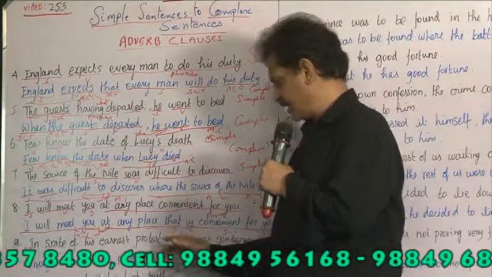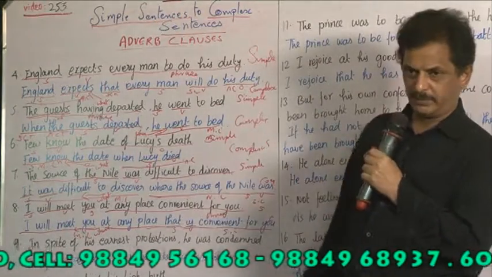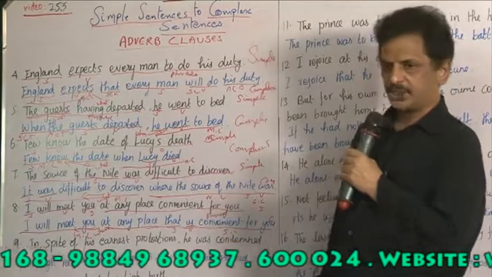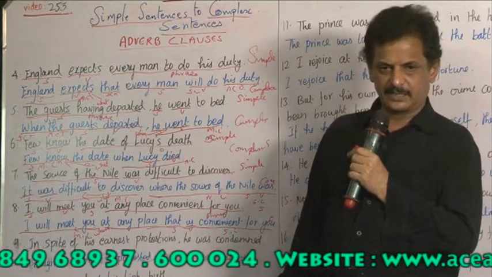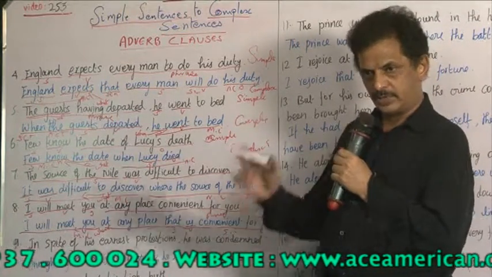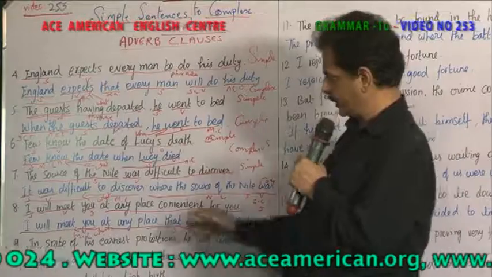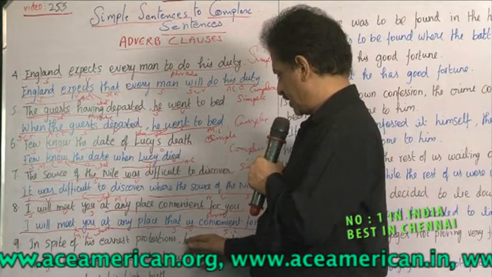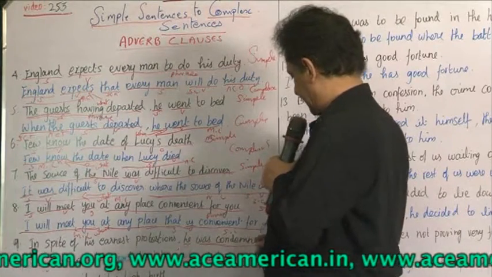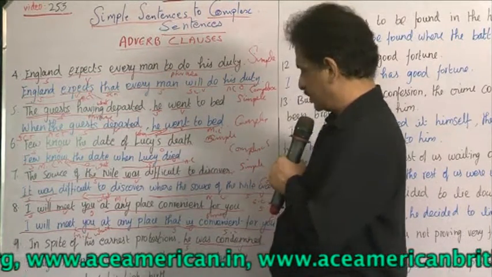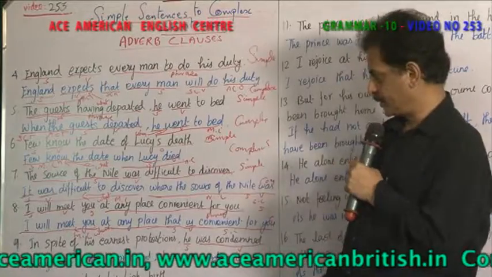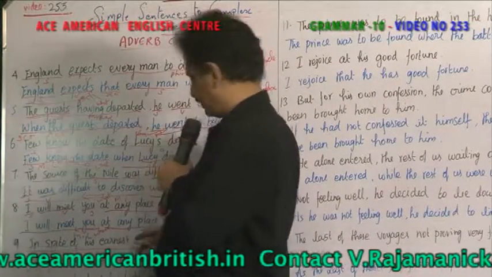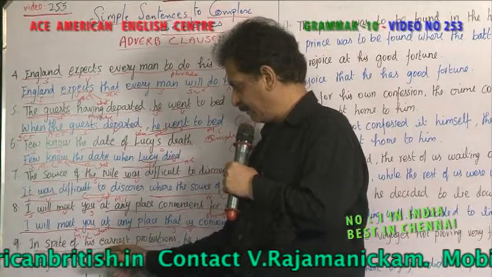In spite of his earnest protestations. What do you mean by protesting? What do you mean by earnest? Requesting. Protesting means what? He is saying no. In spite of this, he was condemned. So he was punished. He is the subject, was condemned. Condemned means punished. So subject and a verb are there. So in spite of his earnest protestations, this becomes what? It is a phrase without a verb.